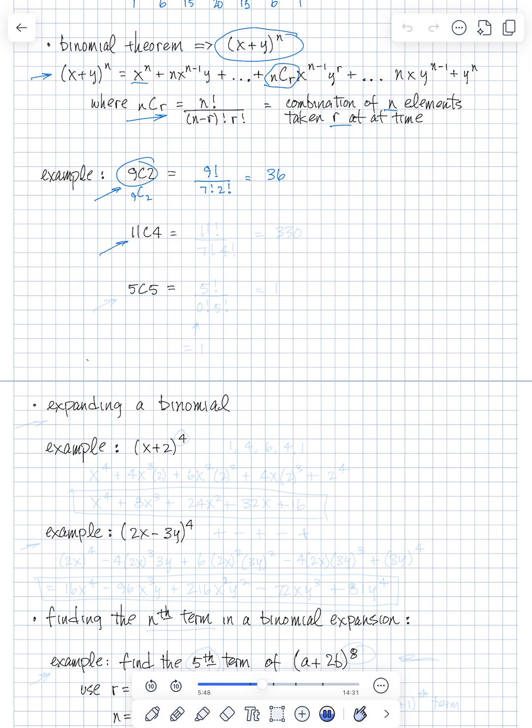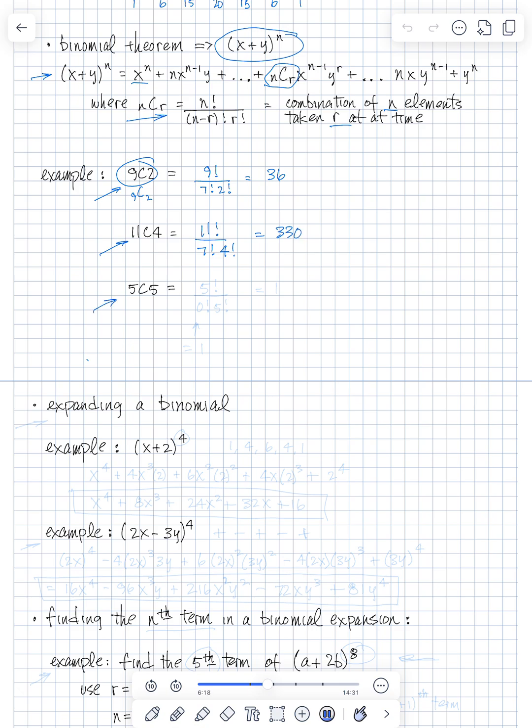Let's look at 11C4, and this means a combination of 11 things taken 4 at a time. How many combinations are you going to have? Well, again, this is 11 factorial over 11 minus 4, which is 7 factorial, times 4 factorial. Put it in the calculator, you get 330.